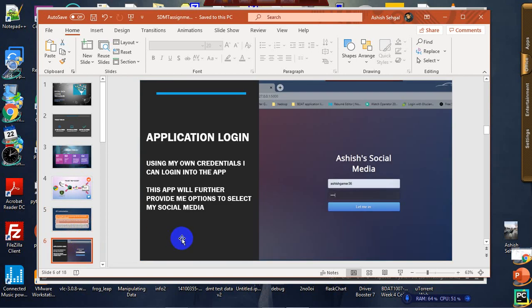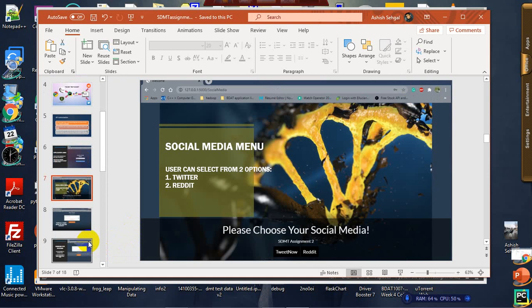This is the home page of my web application, where I have to enter my own user credentials, my username and my password. If it's incorrect, it won't let me go inside the application. Once I log in with the successful credentials, it takes me to this page where I can choose which social media account I want to access. It can be Twitter or Reddit.